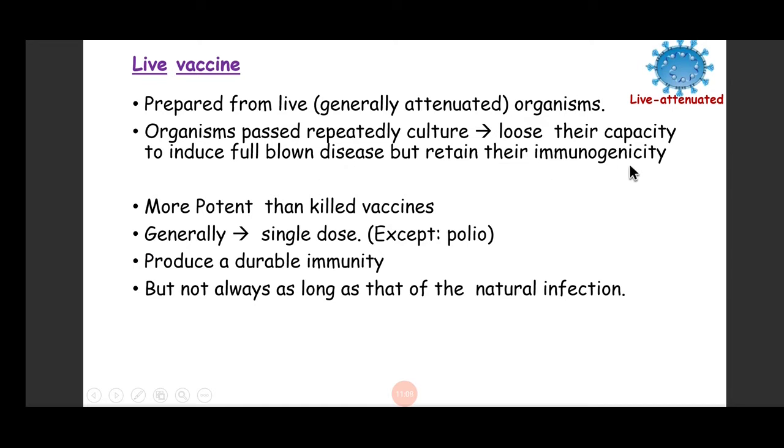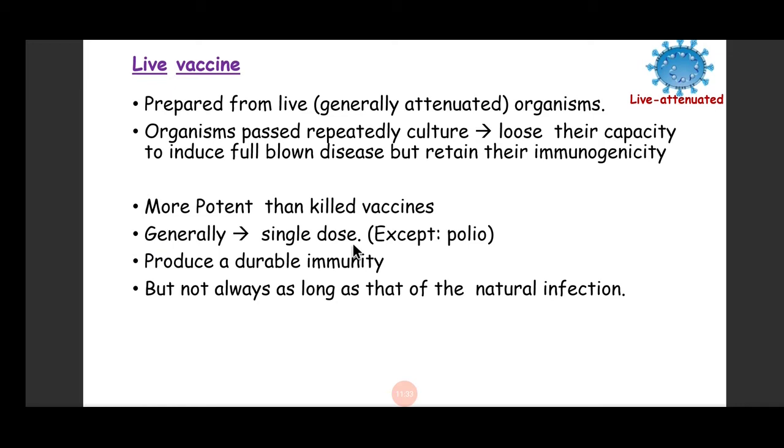They retain their immunogenicity, but they lose their capacity to cause a full-blown disease. The advantage of a live attenuated vaccine is that they are very potent because they mimic a natural infection, and generally a single dose is sufficient to provide full immunization.